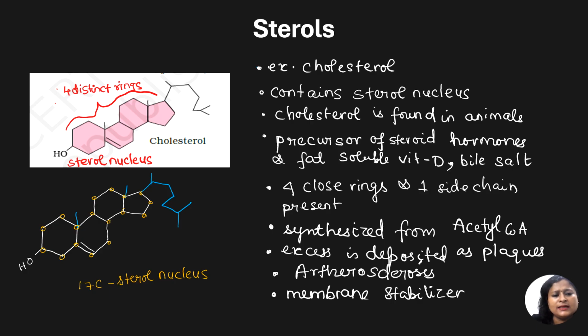If we consider cholesterol, how many extra are present? Side chains, let us count. 1, 2, 3, 4, 5, 6, 7, 8, 9 and 10. So extra 10, that makes 10 plus 17, 27 carbons. So that's all about sterols. I hope it is clear.